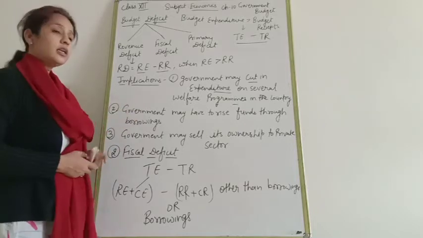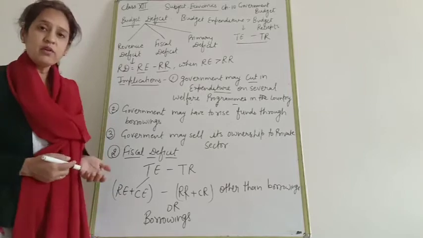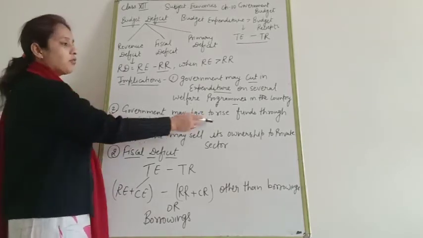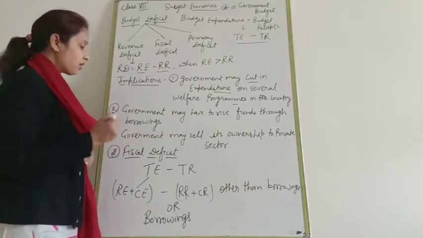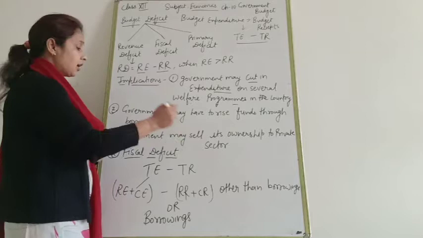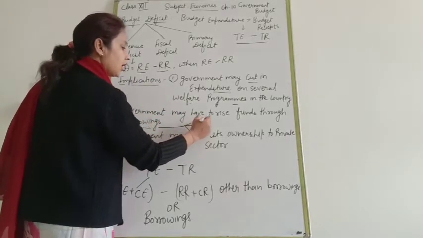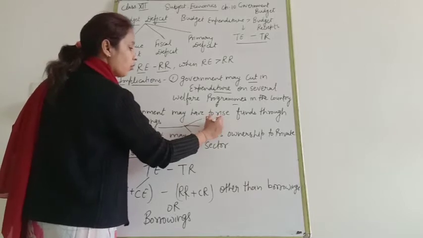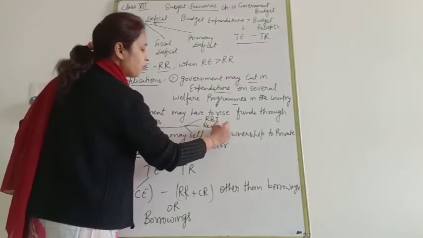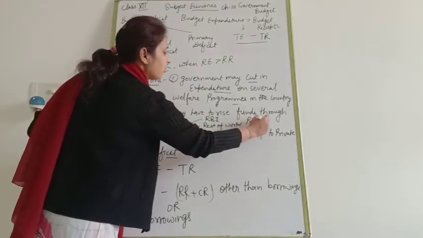Clear? Second, government may take borrowings from the rest of the world, from the public, from RBI. So government may have to raise funds through borrowings. Government can take loans to recover these losses. Government can take the loan from RBI, rest of the world, or public. Government can take a loan from any one of them.